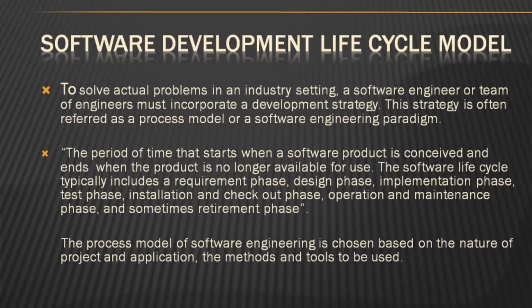The software lifecycle is the period of time that starts when a software product is conceived and ends when the product is no longer available for use. It typically includes the requirement phase, design phase, implementation phase, test phase, installation and checkout phase, operation and maintenance phase, and sometimes a retirement phase. The process model of software engineering is chosen based upon the nature of the project, the application, and the methods and tools to be used.